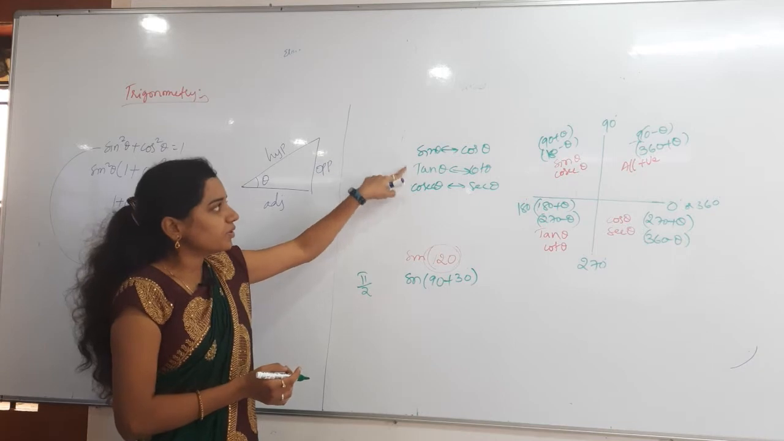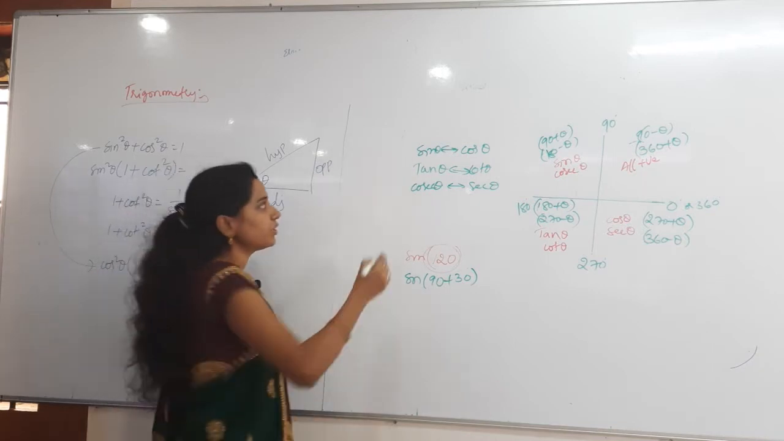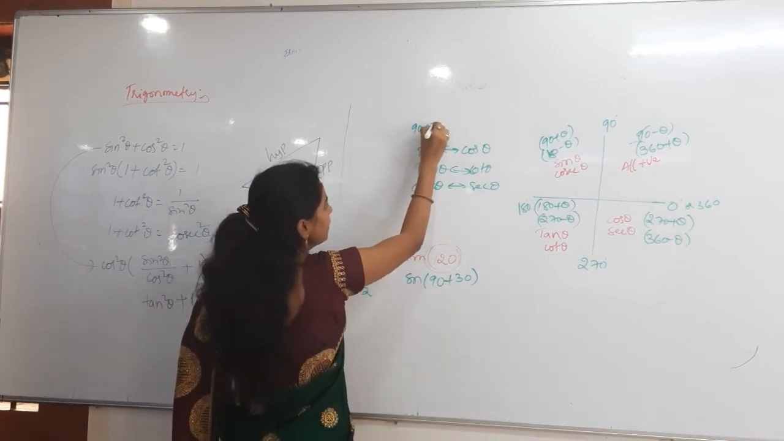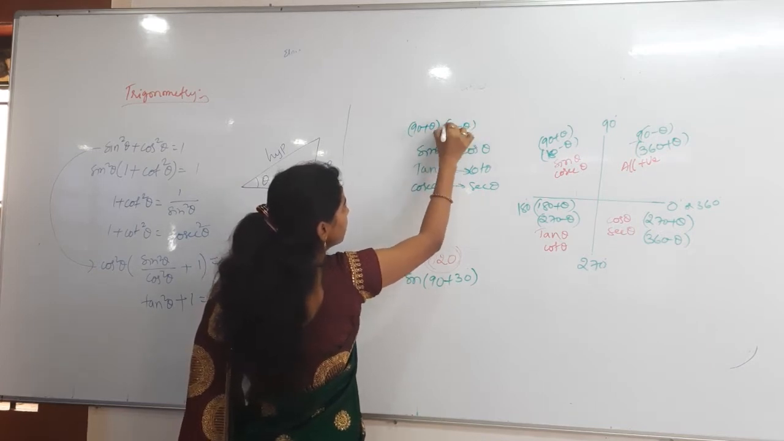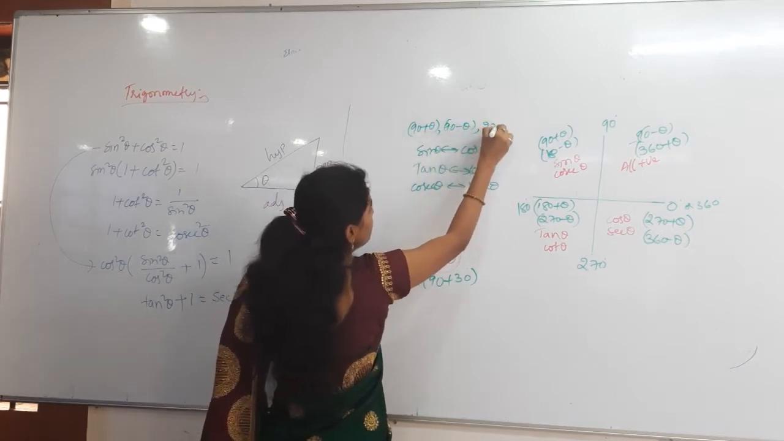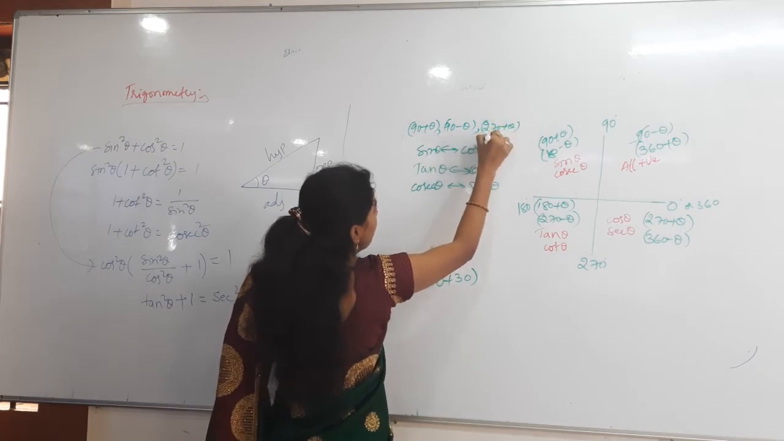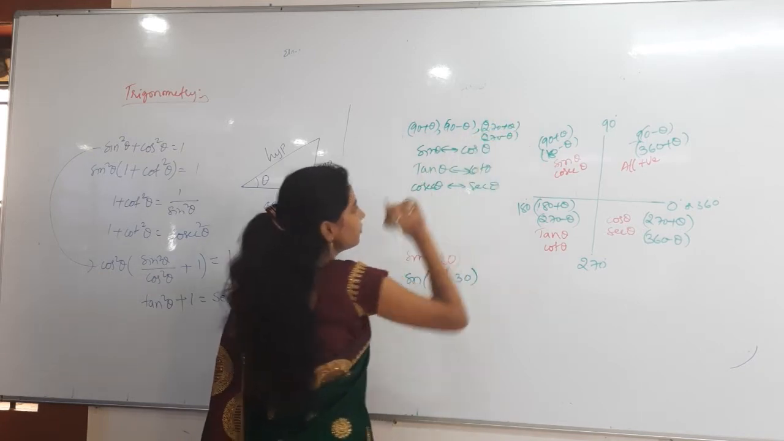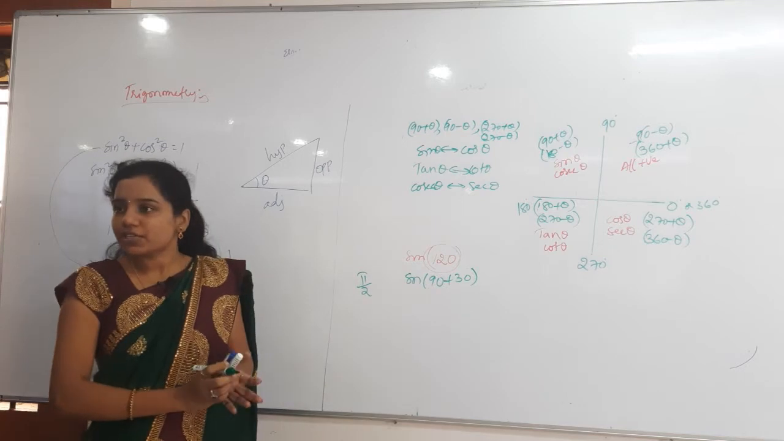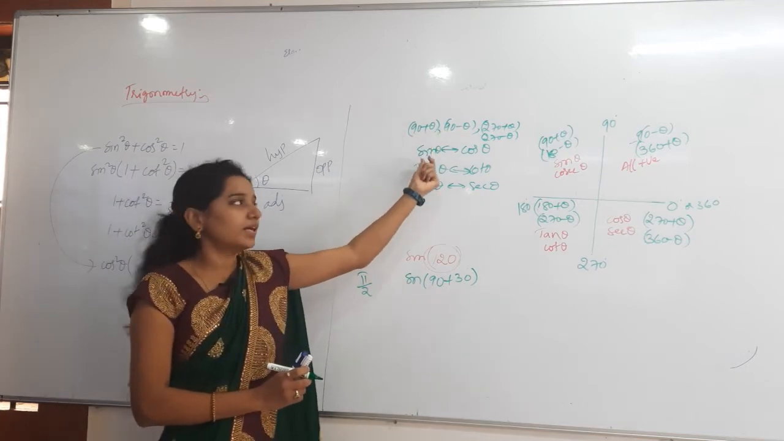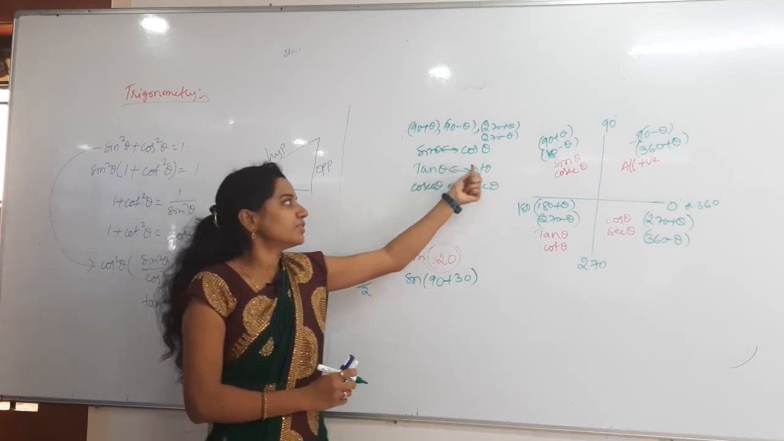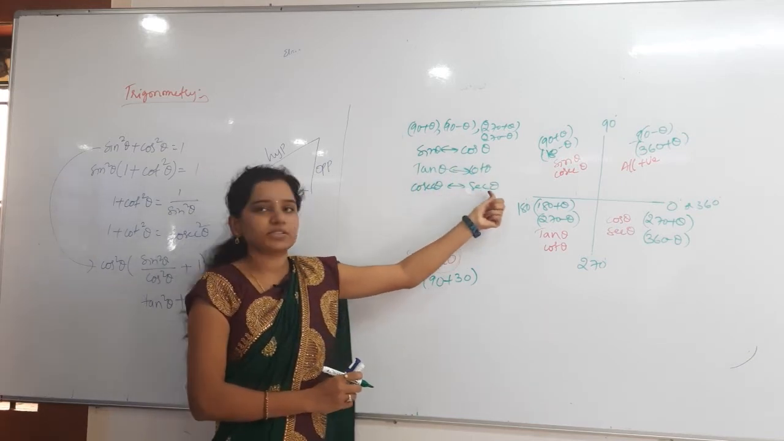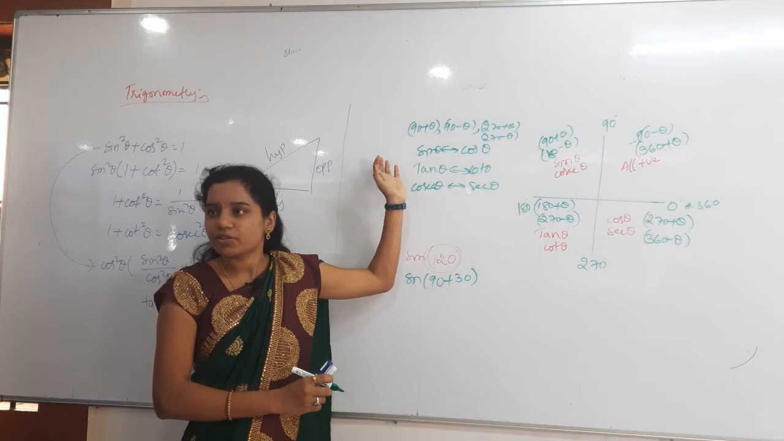This is true whenever you are doing 90 plus theta or 90 minus theta or 270 plus theta or 270 minus theta. Whenever you are working with these angles, at that time functions will change. Sine will change as cos and then tan will change as cot and then cosecant will change as secant, and the reverse also. Understand, right?